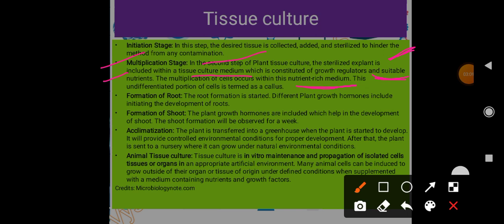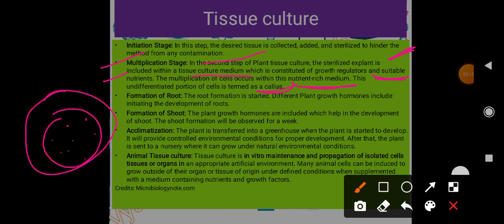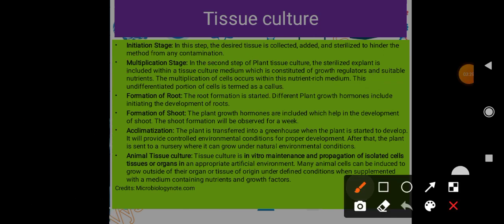This undifferentiated portion of cells is called callus. We saw in the petri dish that undifferentiated callus was there. Then after that it will start differentiating, and it will form root first and then shoot. The root formation starts, and then different plant growth hormones are induced, and formation of shoot starts. The plant growth hormones help in the development of the shoot.